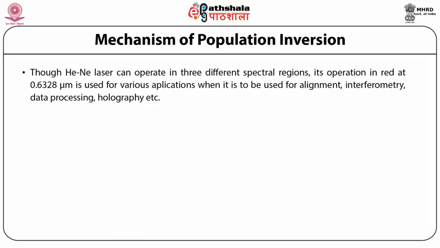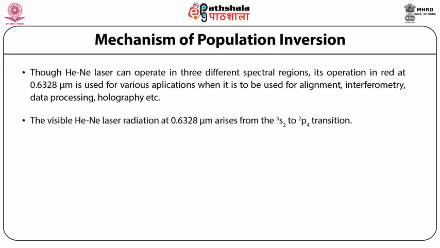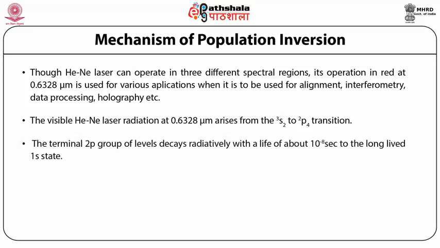Now, the helium neon laser can operate in 3 different spectral regions. Its operation in red at 0.6328 micrometer is used for various applications such as alignment, interferometry, data processing, holography, etc. The visible helium neon laser radiation at 0.6328 micrometer arises from the 3s to 2p4 transition. The terminal 2p group of levels decays radiatively with a lifetime of about 10 to the power minus 8 seconds to the long-lived 1s state.